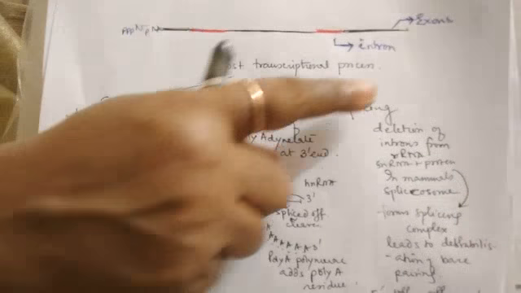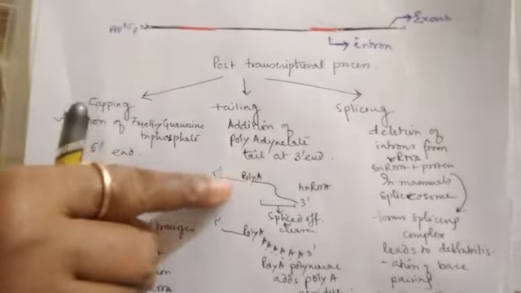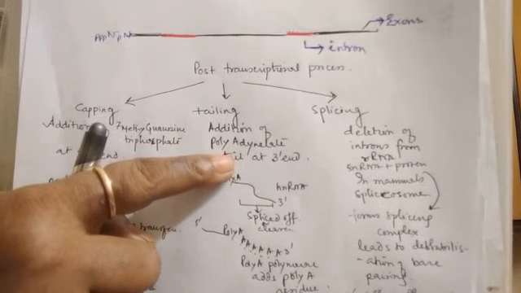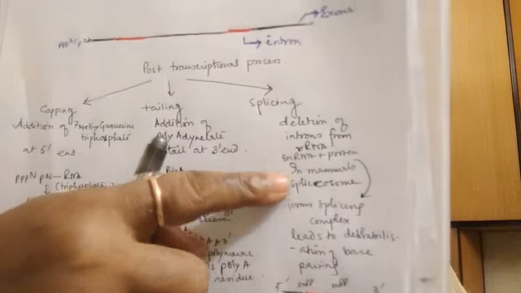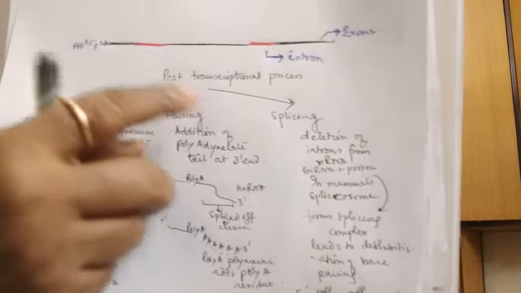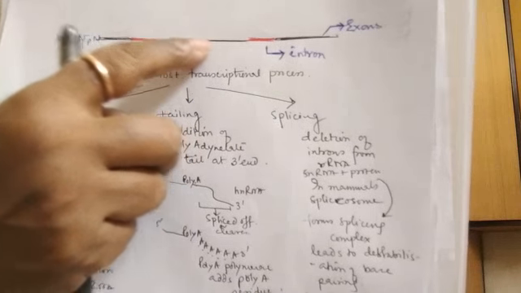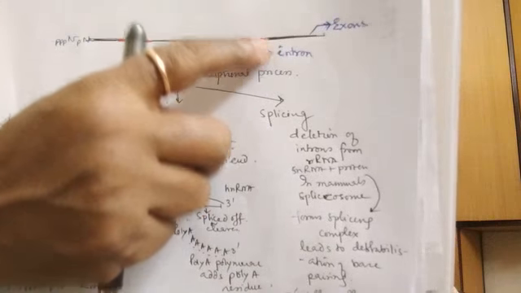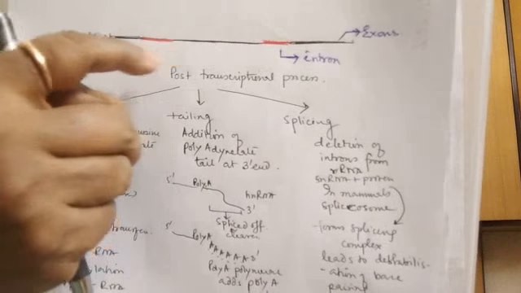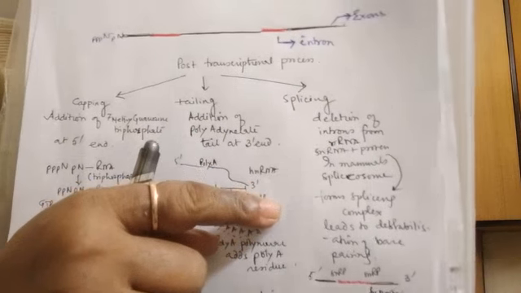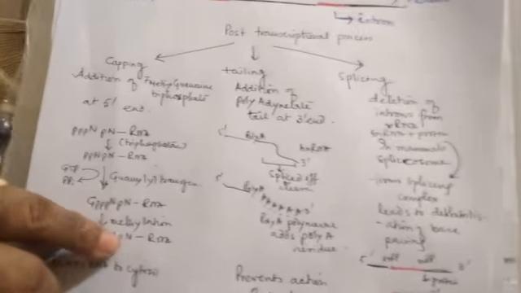Tailing, that is addition of polyadenylate nucleotide sequences on the 3' end of the hnRNA. And finally is the splicing, that is removal of these introns, and joining the exons to form a functional mRNA. So let us see how it occurs.